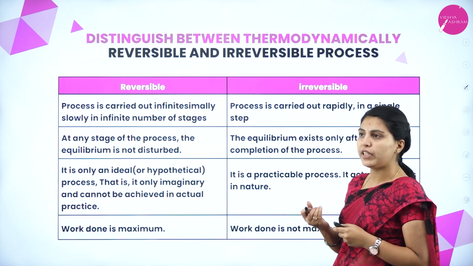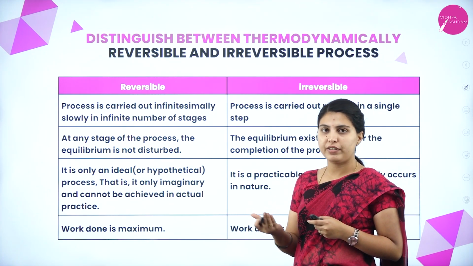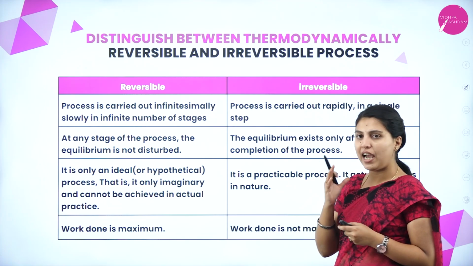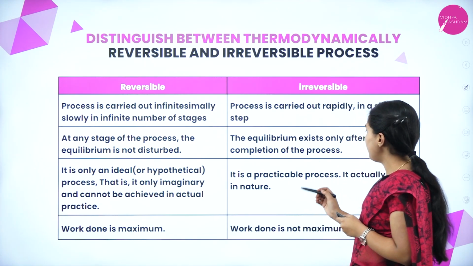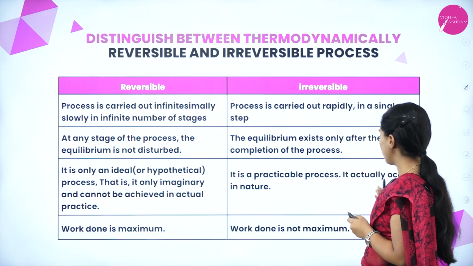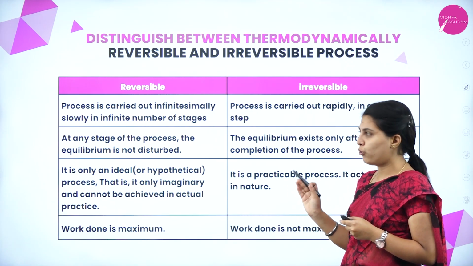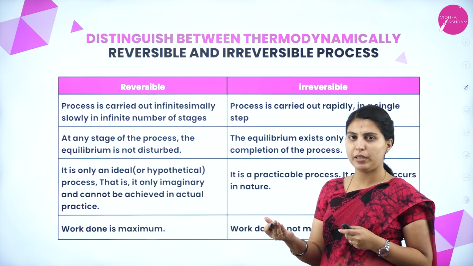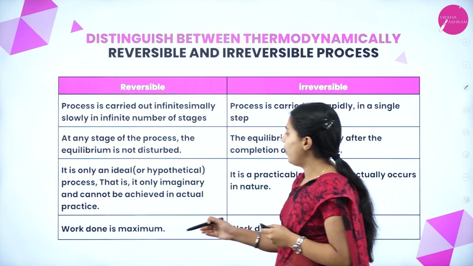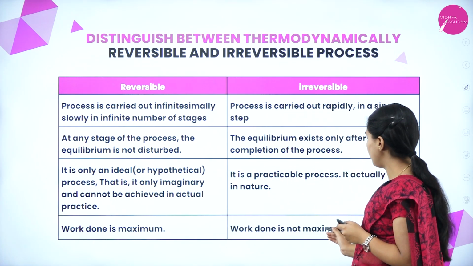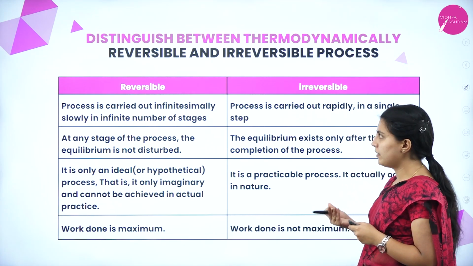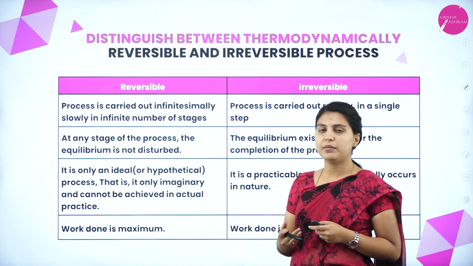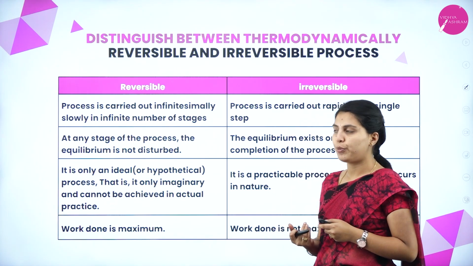Most chemical reactions cannot be reversed, as reversibility has only a hypothetical region. The irreversible process is practicable; it actually occurs in nature. Most reactions, after going through the reaction steps, attain equilibrium and cannot be reversed. In the reversible process, work done is maximum; in the irreversible process, work done is not maximum, that is, minimum. These are the differences between reversible and irreversible processes.